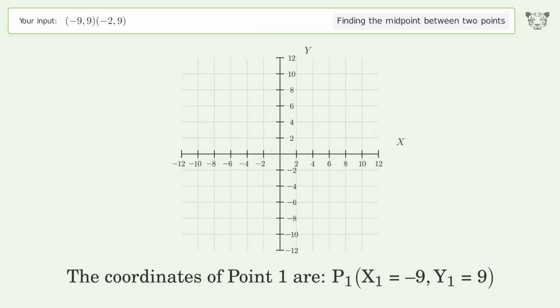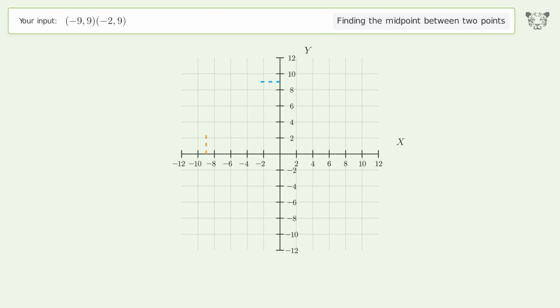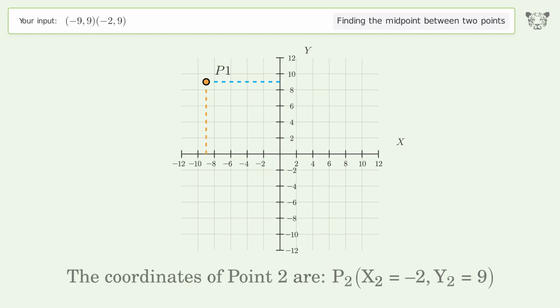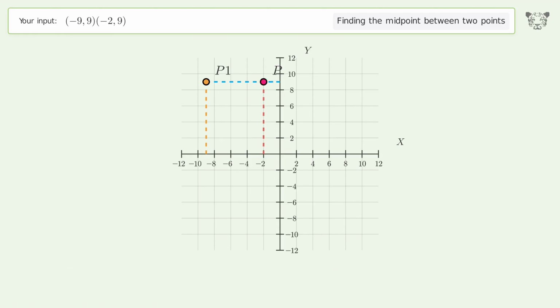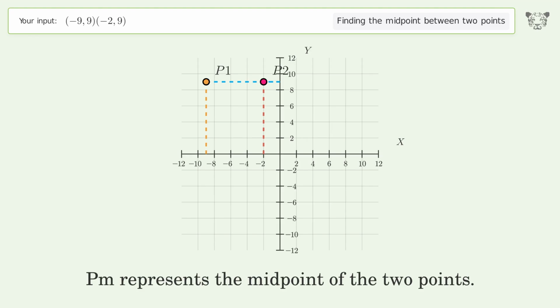The coordinates of point 1 are x1 equals -9, y1 equals 9. The coordinates of point 2 are x2 equals -2, y2 equals 9. PM represents the midpoint of the 2 points.